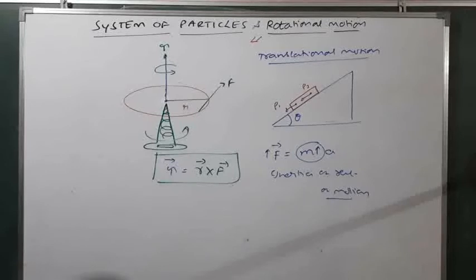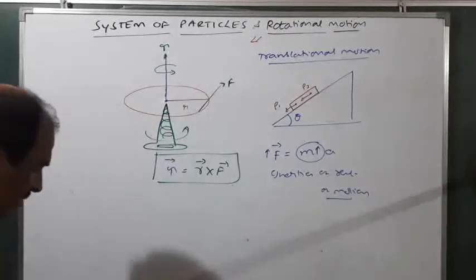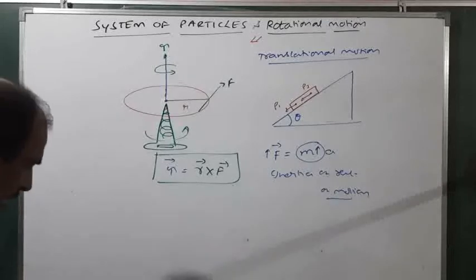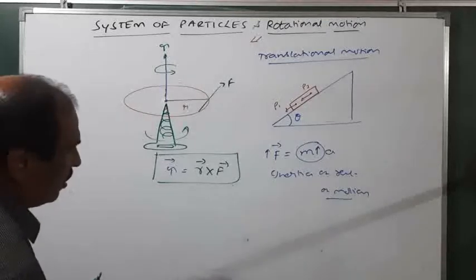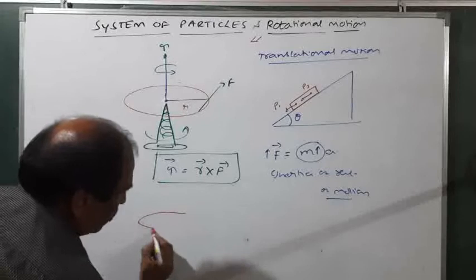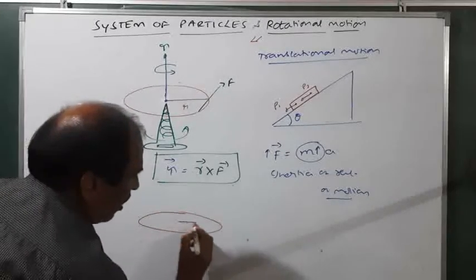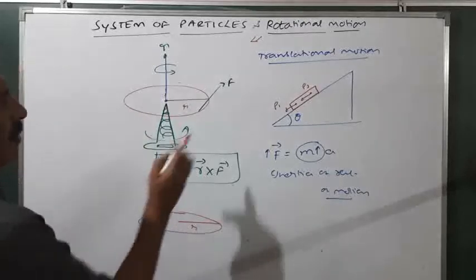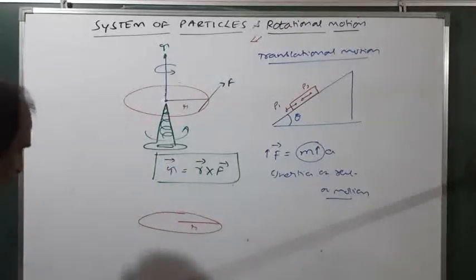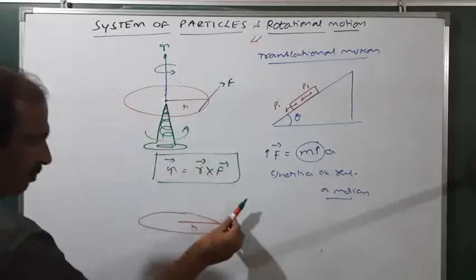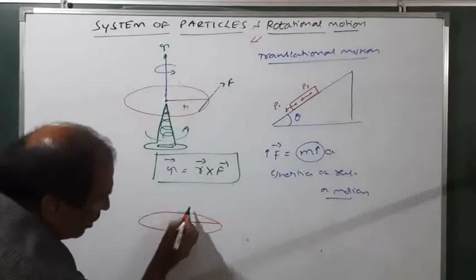Very easily we can also understand by using vectors. For a moment, imagine that this is a plane. This is R, and I am applying a tangential force. I shift the force to here.